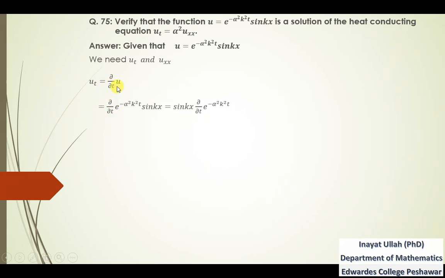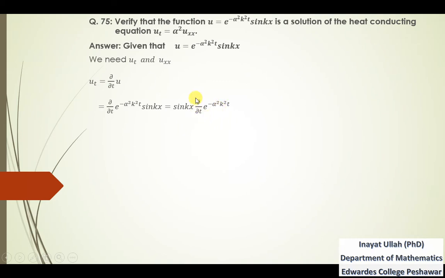So the partial derivative of u, this is u, with respect to t. We see that this is the product of two functions. This is an exponential function, and that is a trigonometric function. And in the trigonometric function, t is missing, so this whole function will be kept constant and will be written outside this derivative, and we are left with the partial derivative of this exponential function.